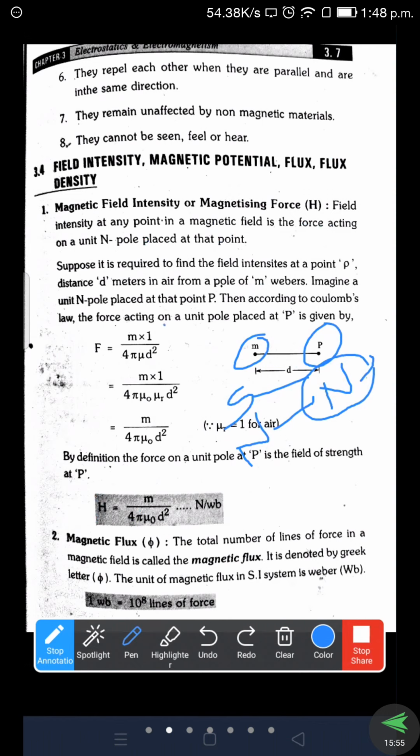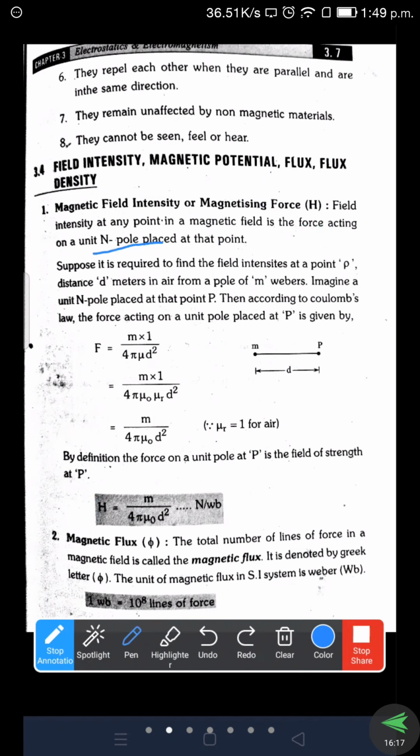According to Coulomb's law, F is equal to M1 M2 by 4 pi mu naught mu r d square. That is the basic formula we are using. Instead of M2 we are taking M1 because we are defining only with respect to the north pole. N pole is defined with respect to the north pole only. So this is the formula we are getting.